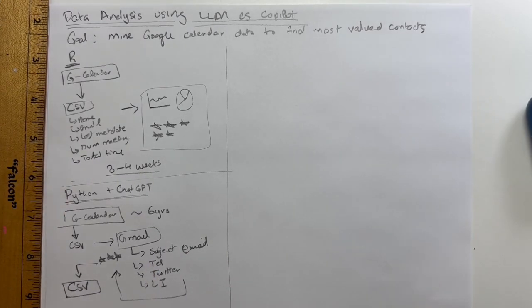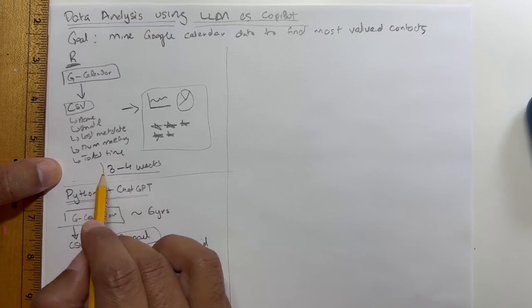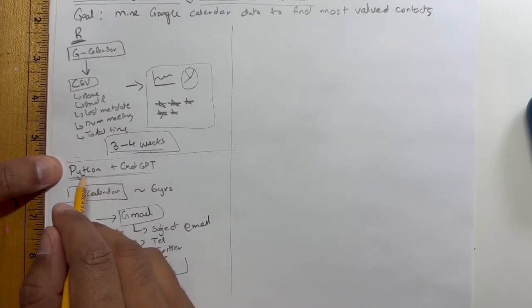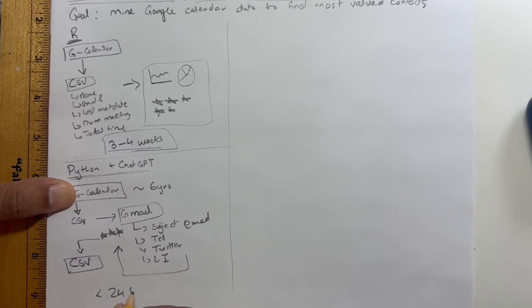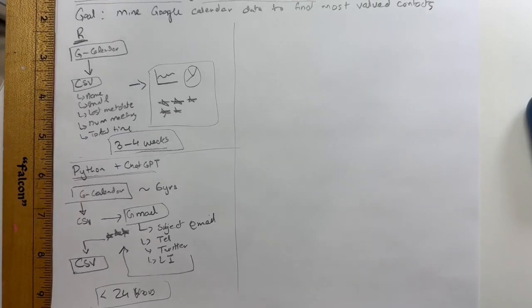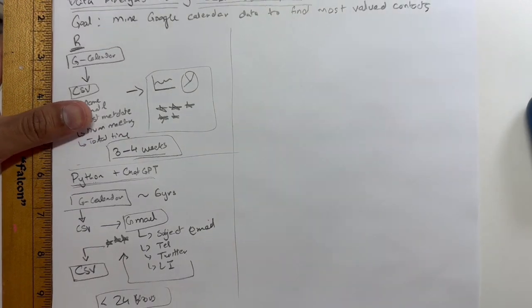Now, here's the most surprising and interesting part. This took me 3 to 4 weeks before. I was able to do this with Python, a brand new language, in less than 24 hours, and honestly, less than 8 hours. It didn't take me very long. So I'm going to show you how I did that, and what this means is that your team members, if they're doing data analytics or any kind of data science, I think with an LLM as a Copilot become a lot more efficient.